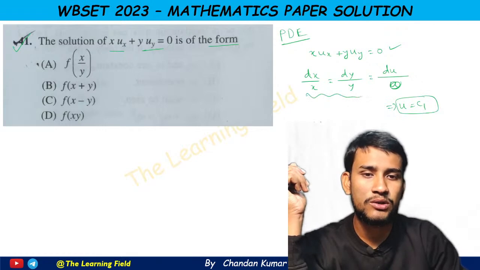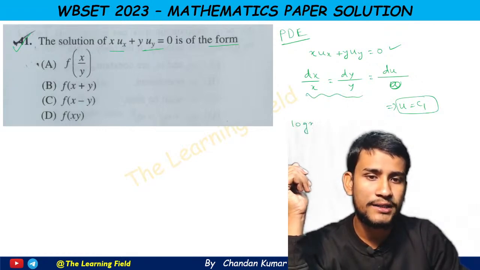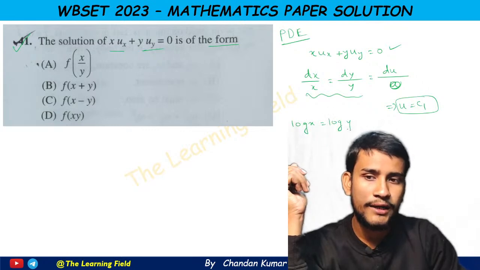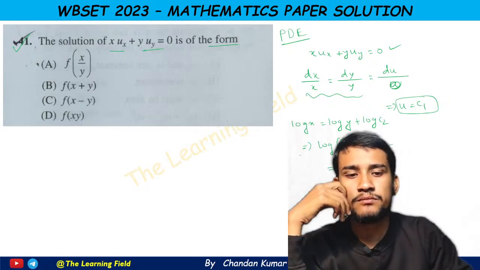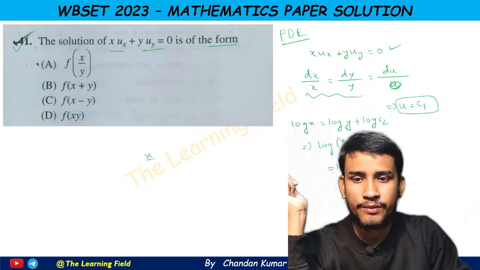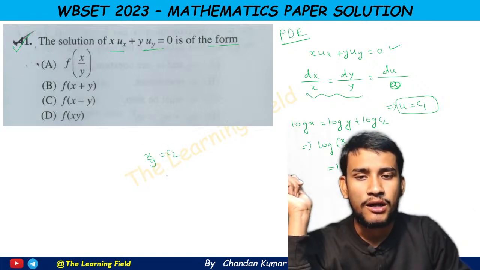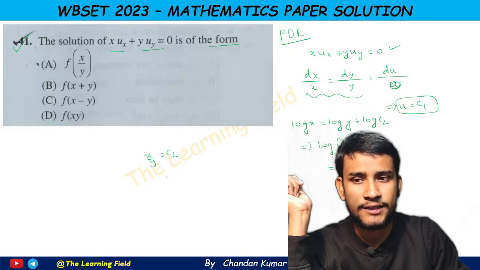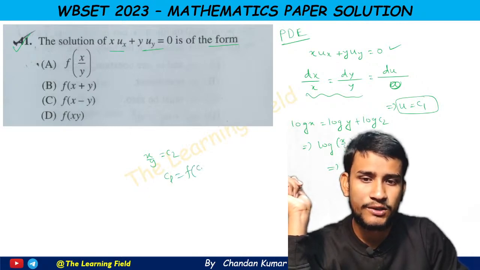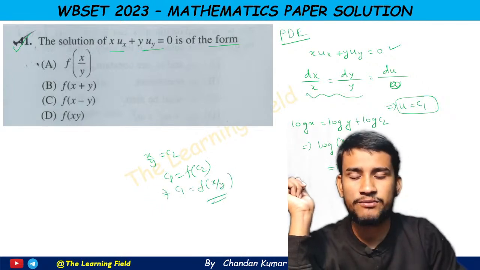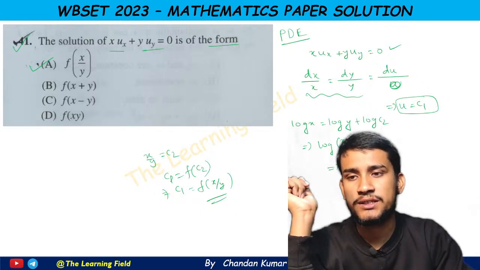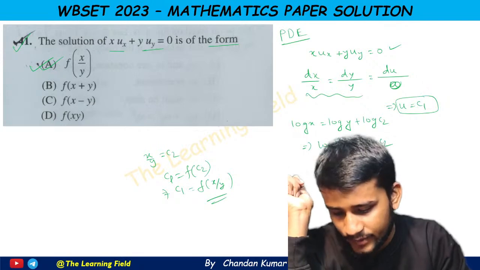Now from these two ratios we can write log of x equal to log of y plus log of c2. So we can write log of x by y equal to log of c2, which implies x by y equal to c2. Now the solution of the system can be written in the form c1 equal to f of c2, so c1 equal to f of x by y. So this is a very easy question, and the answer is option A, in the form of f of x by y.